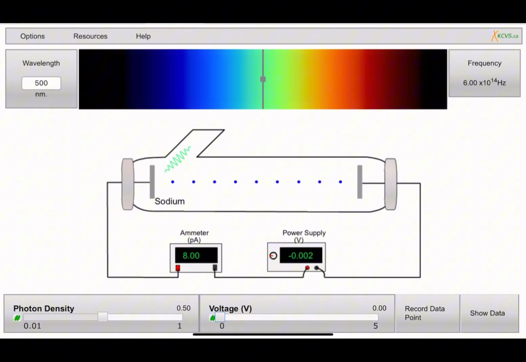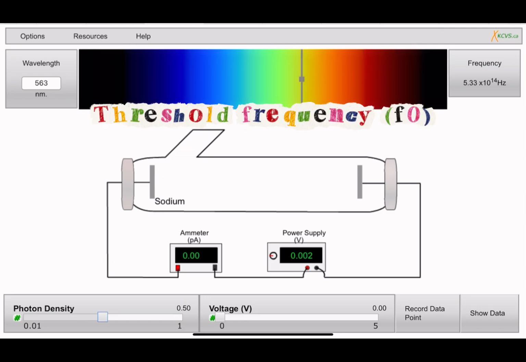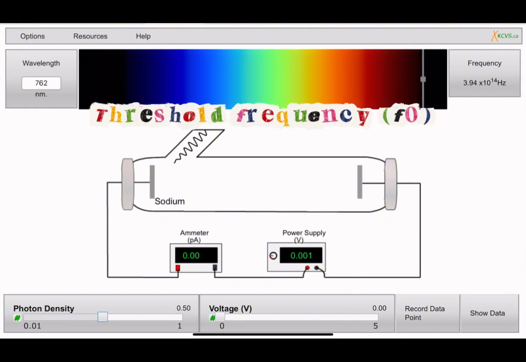Now, what can we observe from this experiment, this simulation that I'm doing right here? And how does this contradict classical physics? Well, the first observation that I can make, obviously, is that no electrons are ejected below a certain frequency. That is very interesting because no matter how intense the light is, if its frequency is below a certain value, nothing is going to happen. This minimum frequency is called the threshold frequency, which is commonly written in equations as f0.